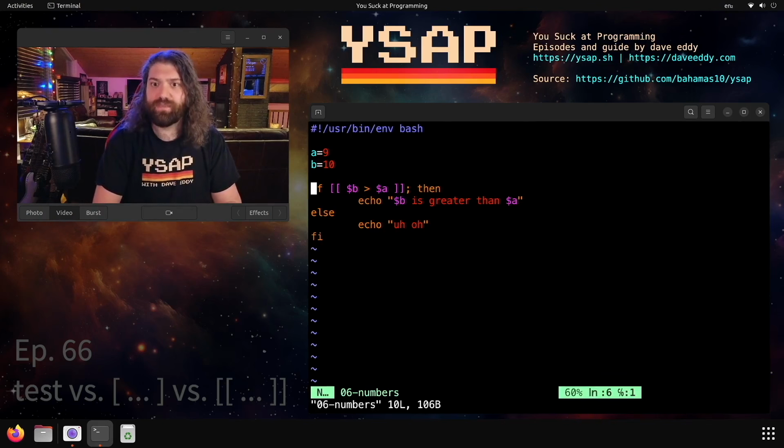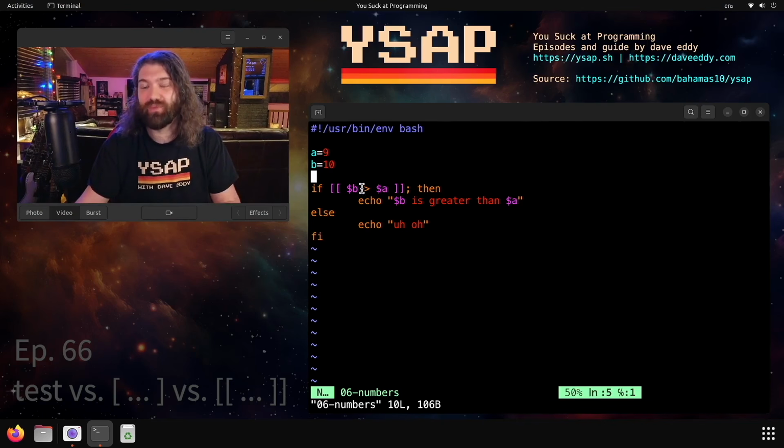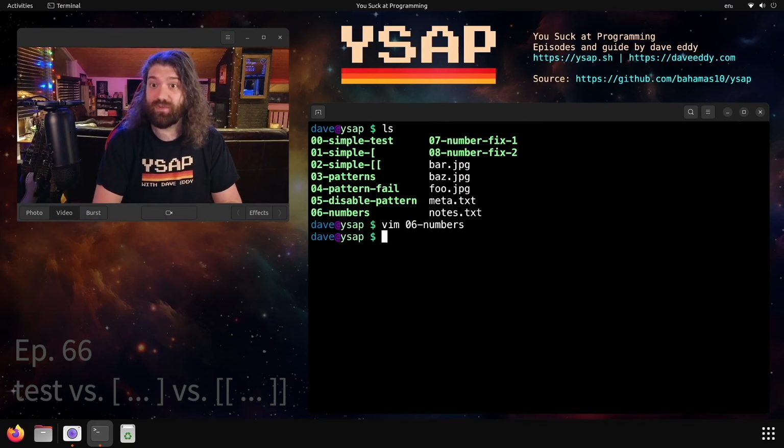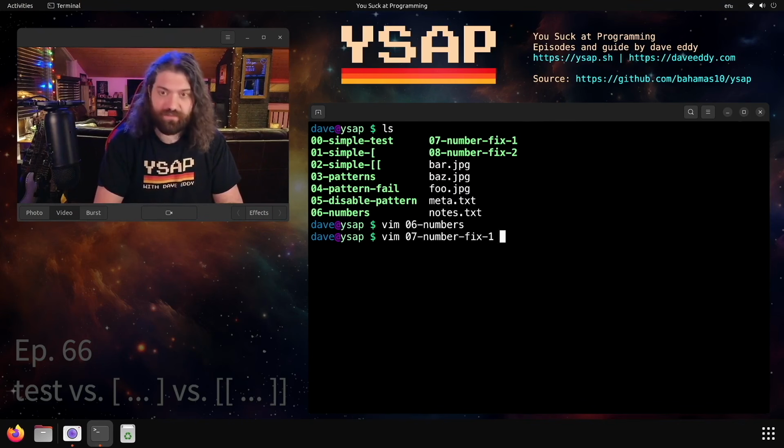So what's happening here is we're treating them as strings, and the string 1 sorts before the string 9. We're not sorting them numerically. We're not comparing them numerically. We're comparing them like strings. So that's a gotcha to watch out for. Even though I told you to stick with the bash syntax, you can still run into issues. So how do we fix it? Well, you use that -gt, like I showed you.